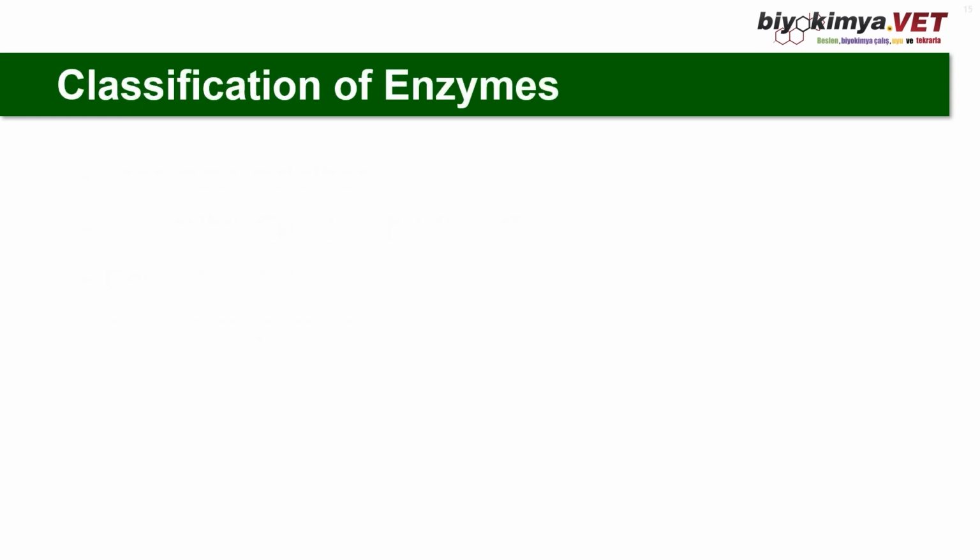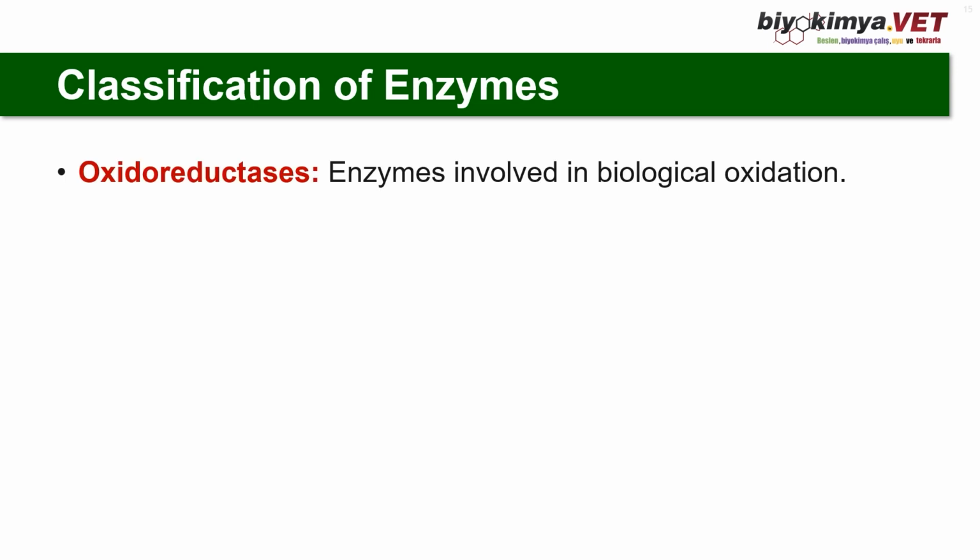Classification of enzymes. The first class is oxidoreductases, or shortly redox enzymes. Enzymes involved in biological oxidation. There are just two subclasses: the dehydrogenases or reductases, and the oxidases. The dehydrogenases get their name from removal of hydrogen. Actually, they remove protons, thus electrons, from the substrate in the presence of a suitable hydrogen acceptor. These are the coenzymes, such as NAD and FAD.